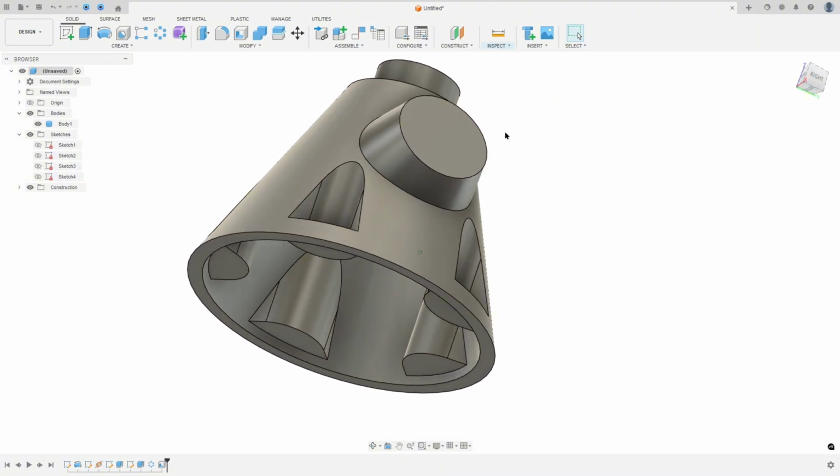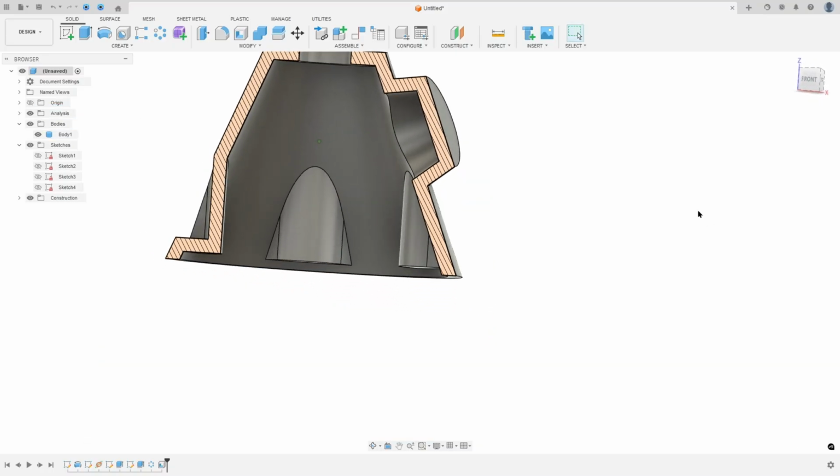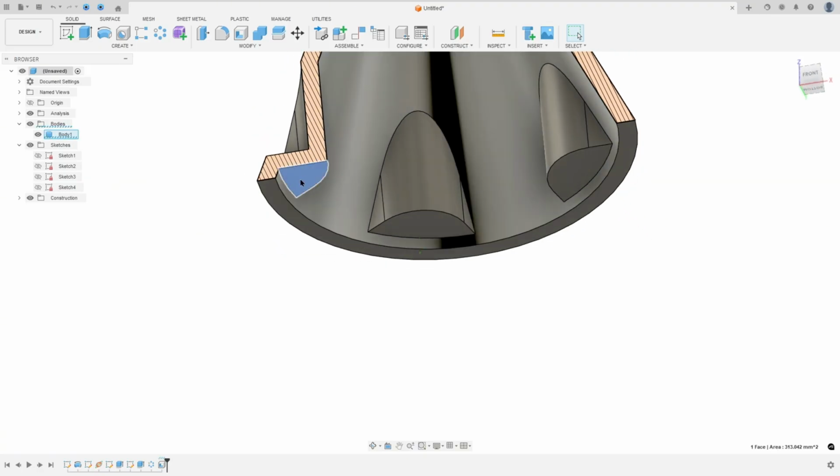Let me inspect this. Look that in this side here, we needed to make an extrusion here, from this face to this face. Look the sketch here.